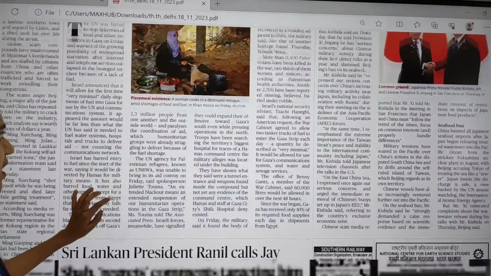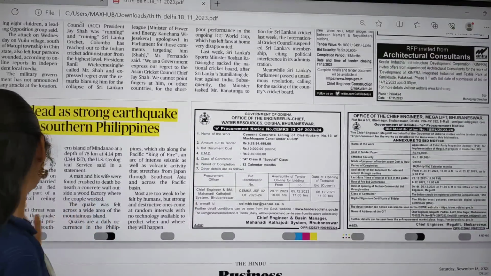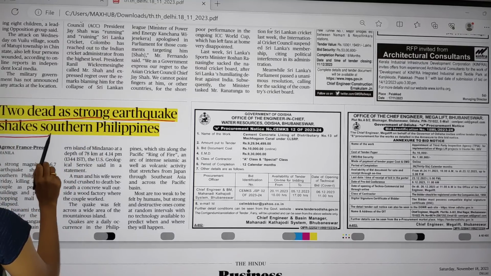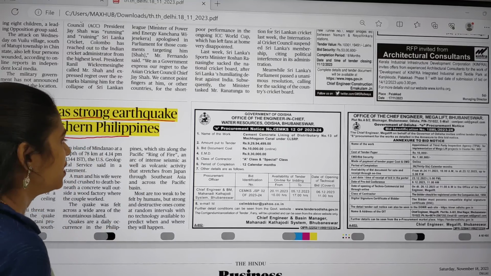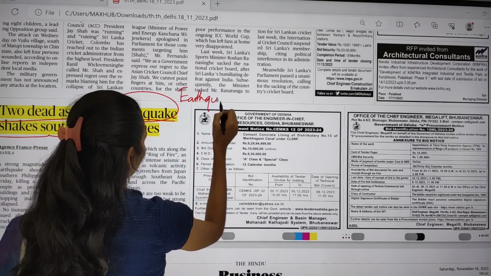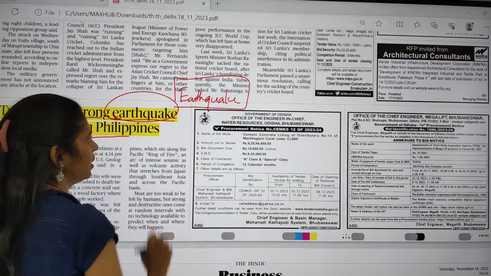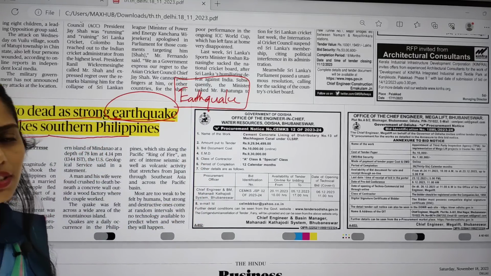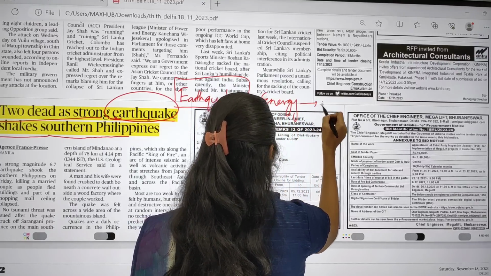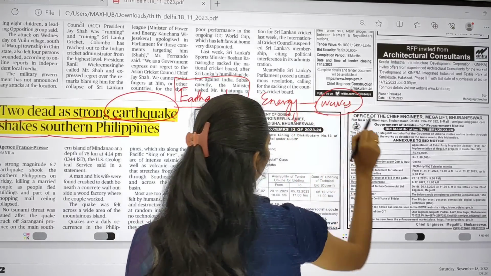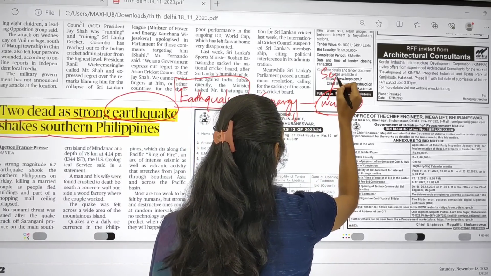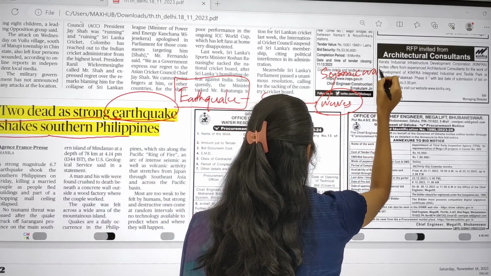In this world page, you can see there is an article relevant to our geography. That is about an earthquake. 2 dead as strong earthquake shakes southern Philippines. So here you have to focus on the word earthquake. What is the meaning of earthquake? Earthquake is nothing but shaking of the ground. It will release energy, and that energy will be transmitted in the form of waves. Those waves are called seismic waves.